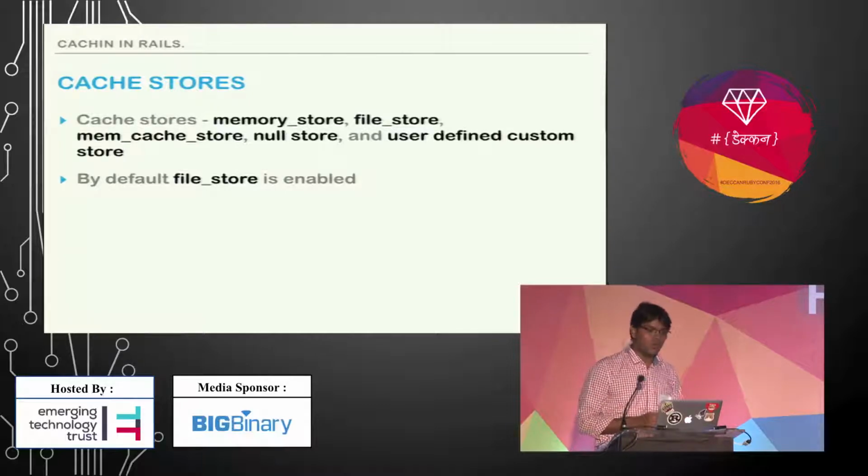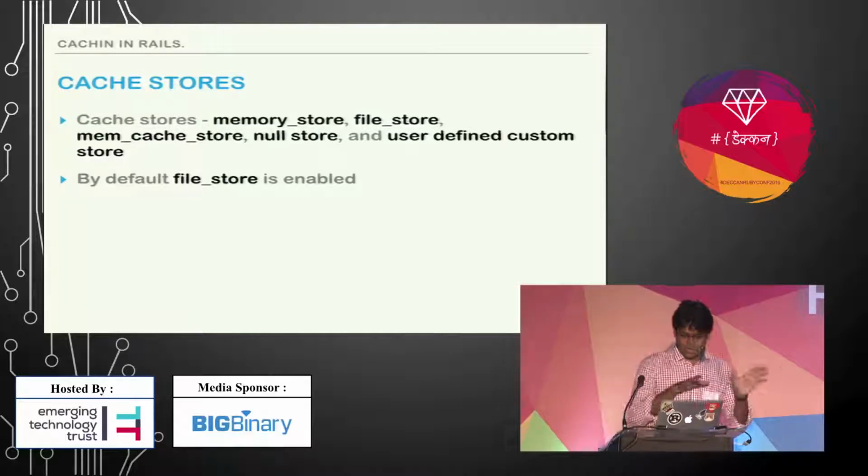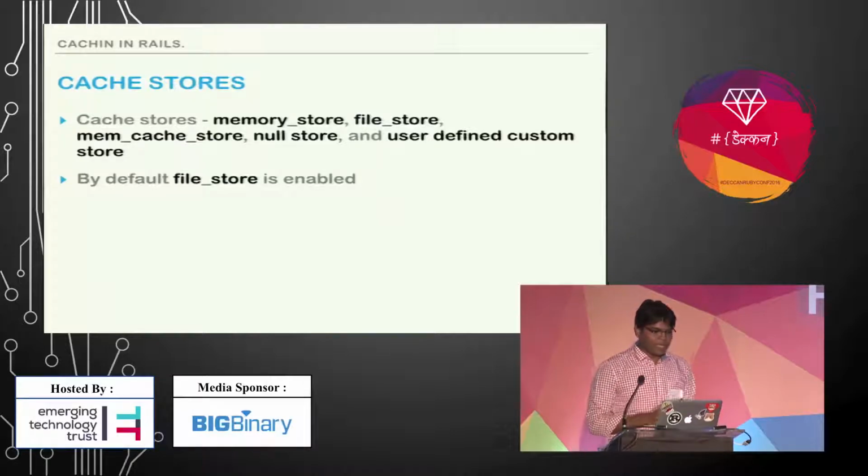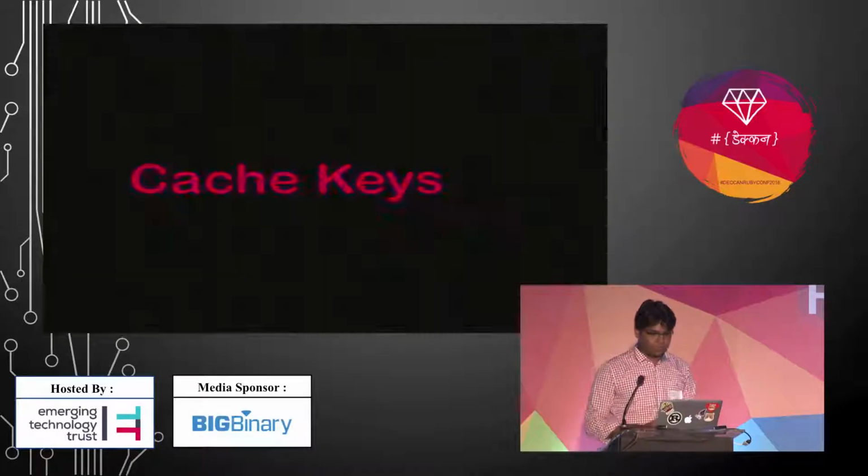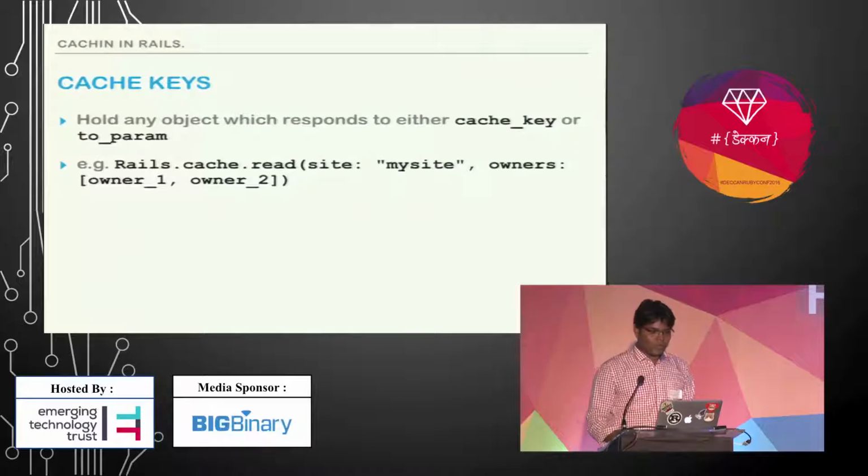But if you want to use caching for a big application in production mode, then go with memcache store, because it's the preferred store in the Rails community. By default, file store is enabled. Okay, so a cache key can hold any object that can respond to cache_key and to_param.